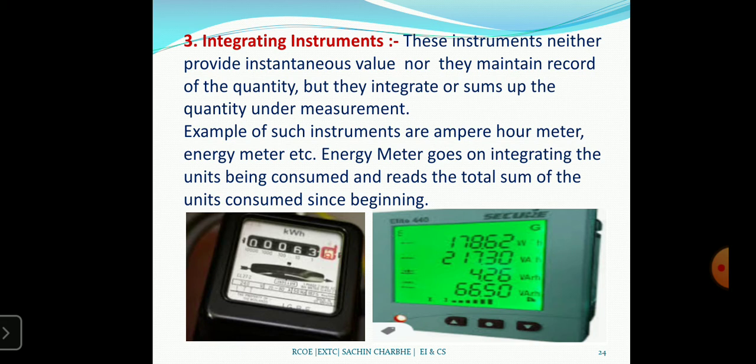It is used in domestic and AC circuits. Then this old electric meter has two types of magnet, and it can measure DC current and AC current also.